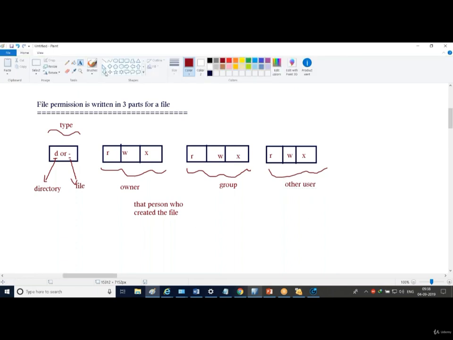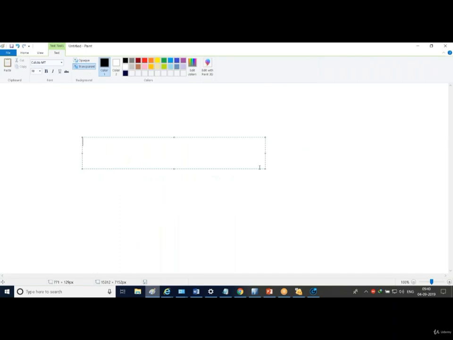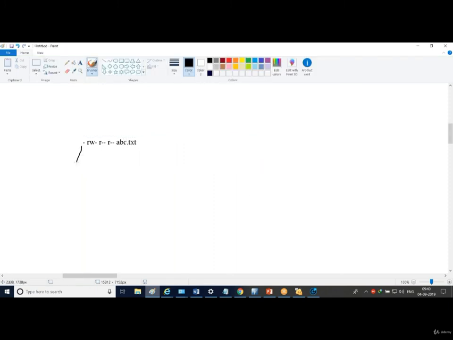So in this way, at least you can remember. If I'm writing something like this, rw-r--r-- abc.txt, now you guys are pretty much sure what I am writing. This is a file. The owner has read and write permission only. The group has only read permission, and other users have only read permission.